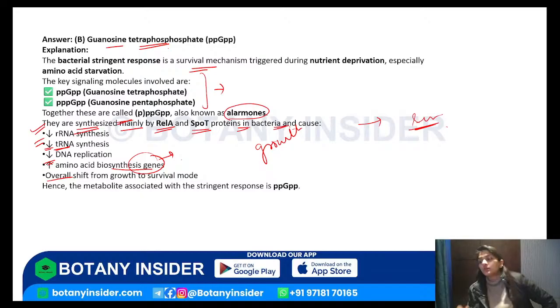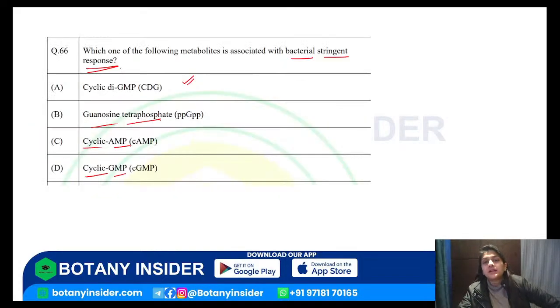When do we get to see the stringent response happening? We get to see it when we have nutrient deprivation, when the bacteria is not getting adequate nutrition. So B is the correct answer for this particular question, right?